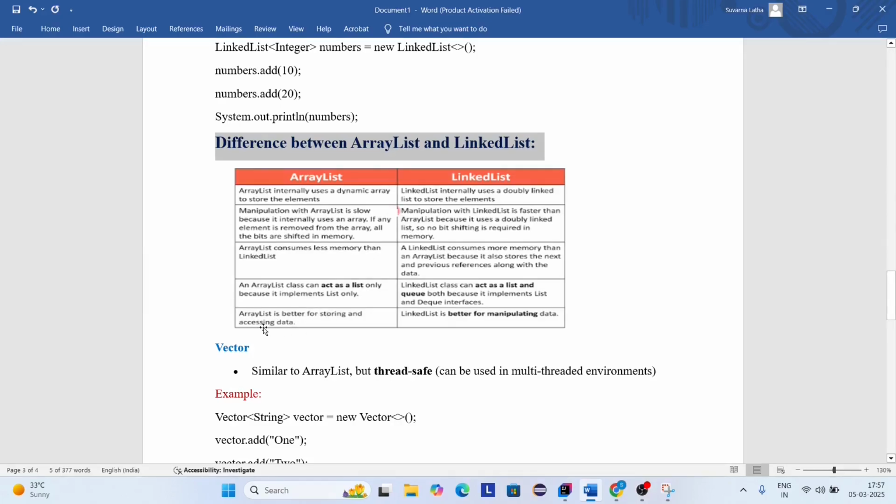And ArrayList is better for storing and accessing the data. LinkedList is best for manipulating the data. Now we are going to discuss the Vector class. It is an implementation class of the List interface. It is similar to ArrayList but thread safe. It also allows duplicate values. It also provides indexing and maintains insertion order.